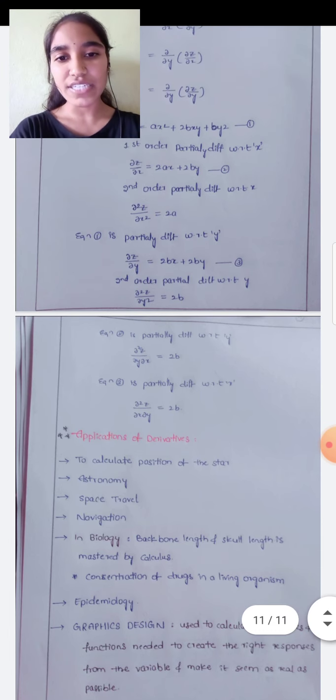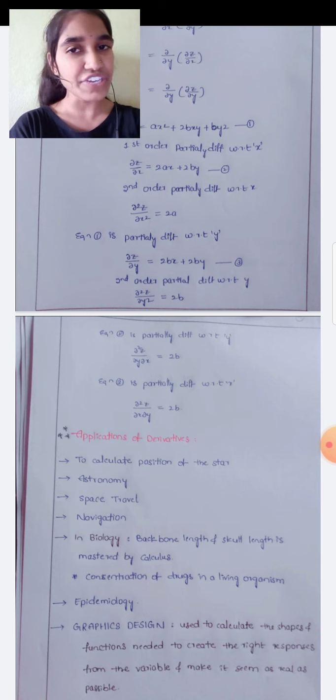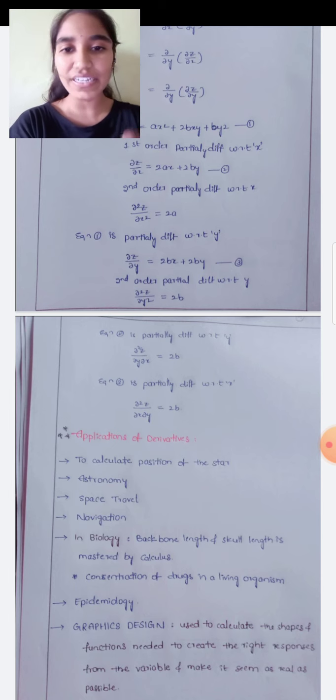Equation 1, when partially differentiated, gave equation 2 as the first order partial derivative of z with respect to x. When we again differentiate equation 2 with respect to x, we get the second order partial derivative with respect to x.